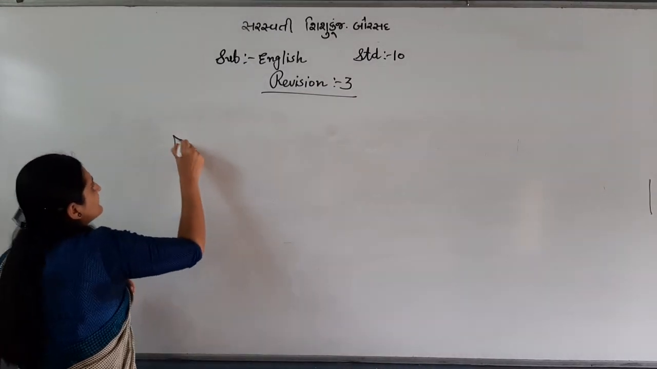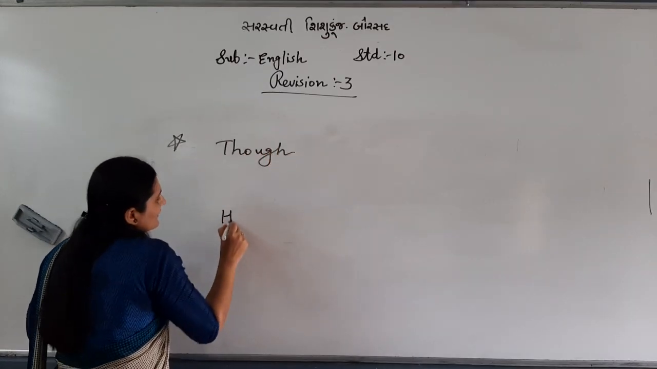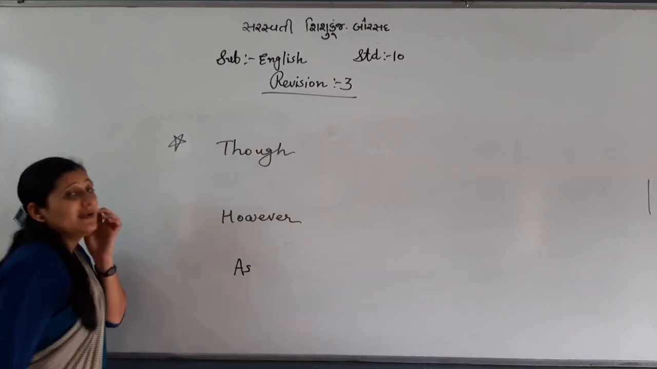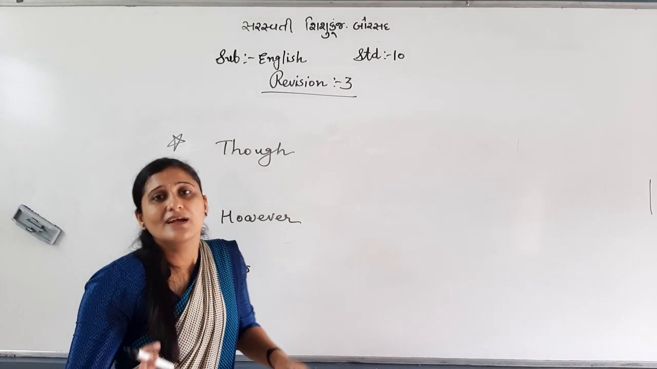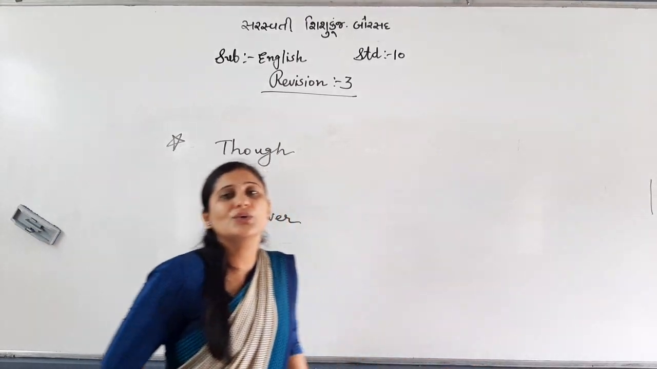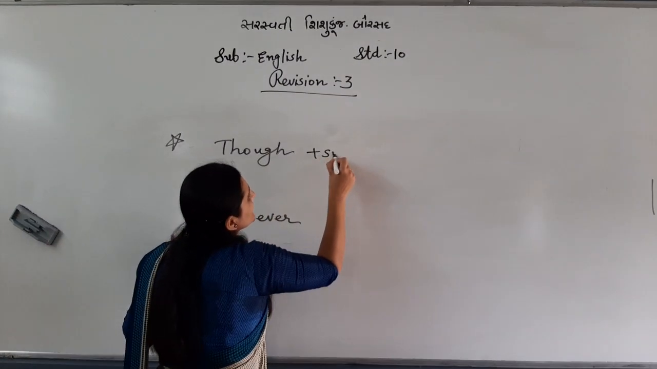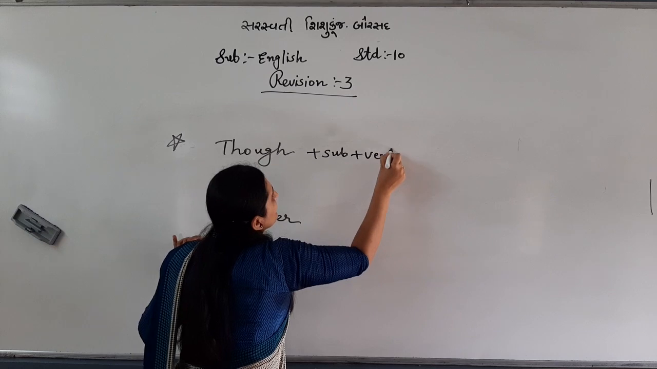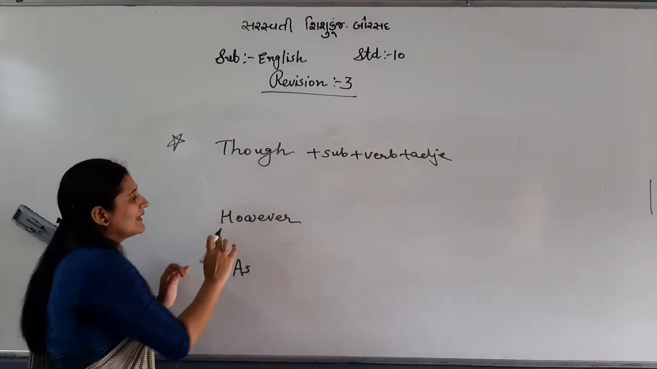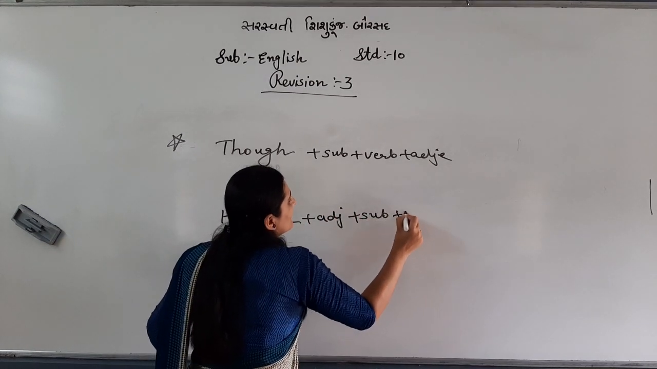Okay. See. "Though", "however". Here, not to delete anything, not to add anything. What to do? Change the sequence. So what is the sequence? Do, subject, verb, adjective. Then the extra will be the same. Here "however": adjective, subject, verb.